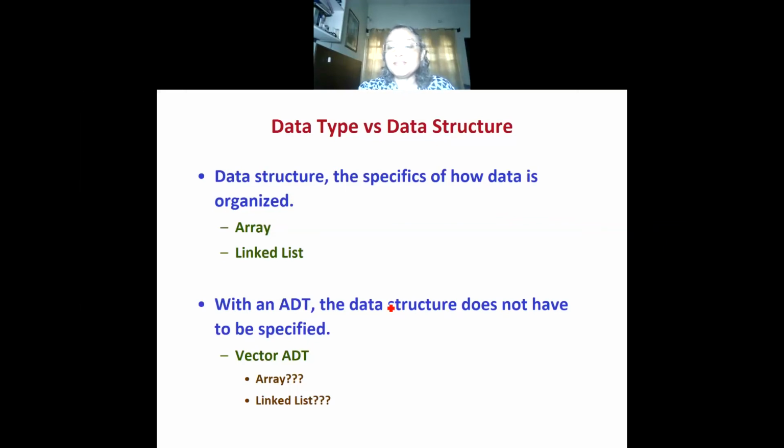For example, if you have a vector abstract data type, we will not specify whether it is going to be stored in an array or a list. Rather, we will say what a vector contains, we will define what functions are required and what the specifications of the functions are. It is the duty of the person who is implementing it to come up with the correct implementation. The application programmer just has the conceptual view, not the specific data structure.